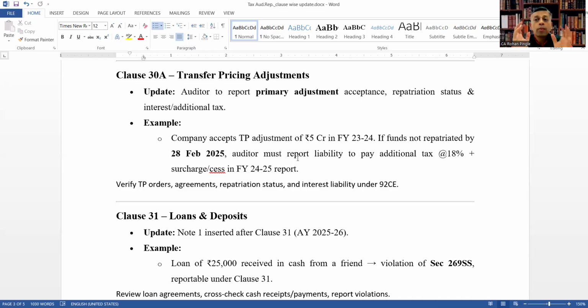So this is very important and we can be helped with an example. Company accepts TP adjustment for 5 crore in 23-24, but if funds are not repatriated by 28th February 2025, auditor must report that liability to pay additional tax at the rate of 18% plus surcharge in FY 24-25 report. So verify TP orders, agreements, repatriation status, and interest liability under 92CE.